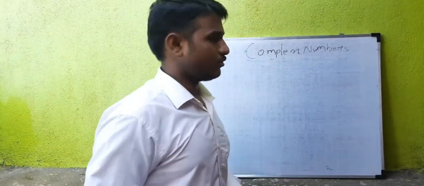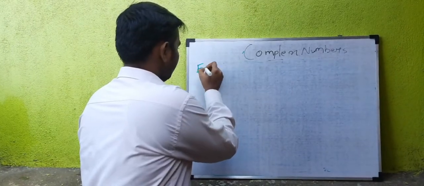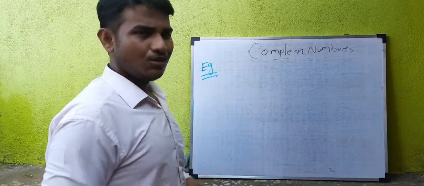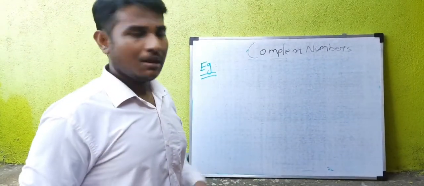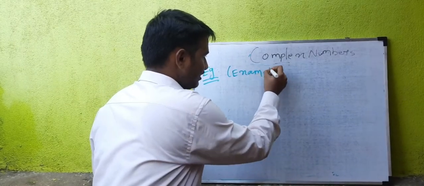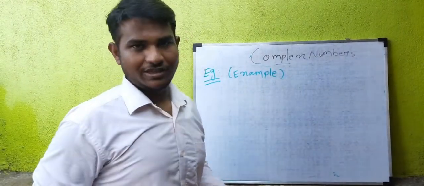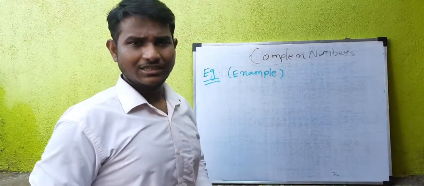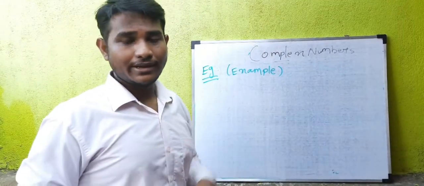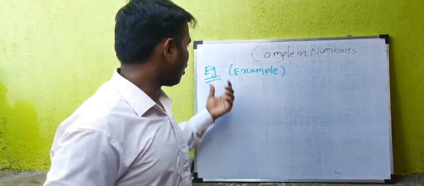So some examples. Look at here, e.g. What is meant by e.g.? It means example. But in the definition of example, we don't have a G, right? So why are we writing G? Not only me, many staff are writing e.g. for example, in short form.